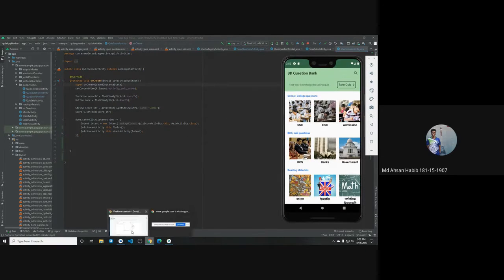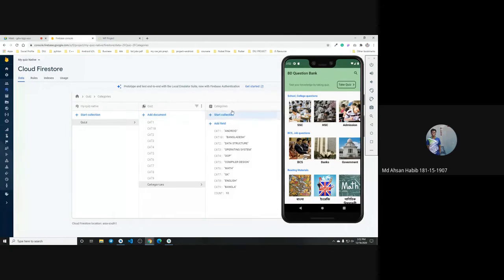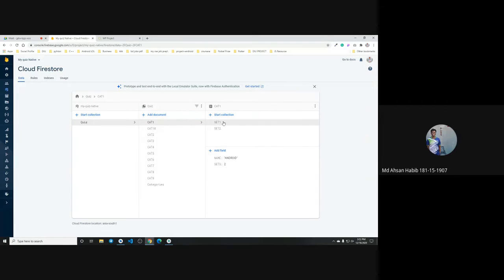So basically, first of all, I want to show you how I implemented these questions and categories in my Cloud Firestore, and all of this is done dynamically. I have created a quiz collection, and first of all added a document named categories, and I have implemented all the categories like cat 1 to cat 10, like Android, Bangladesh, data structure, operating system, OOP, etc. And into cat 1, meaning category 1, I have set 2 sets of questions, set 1 and set 2.